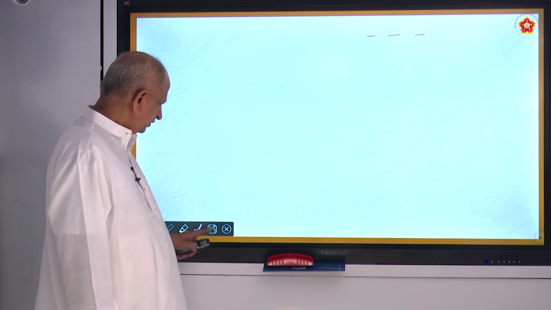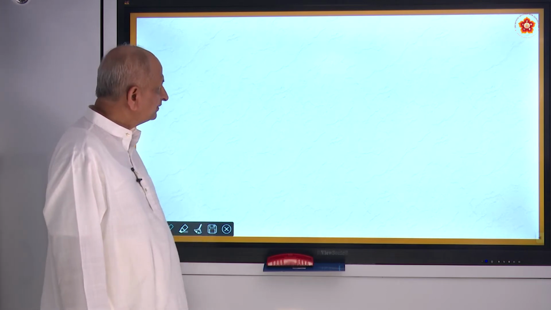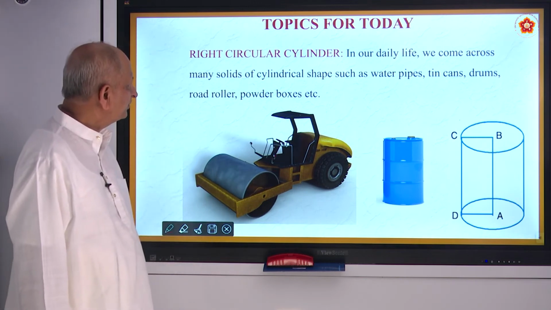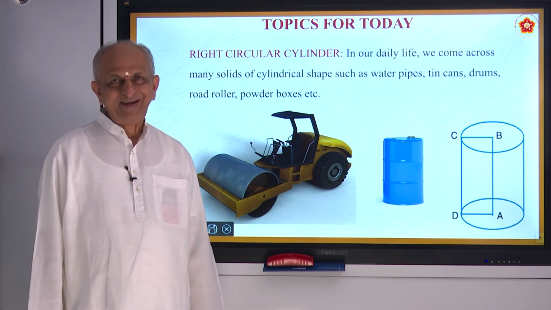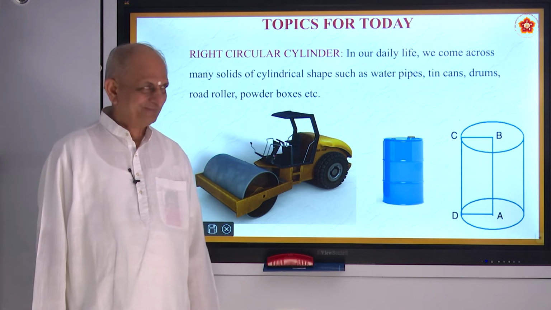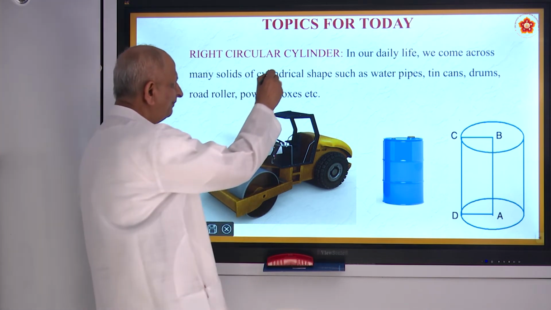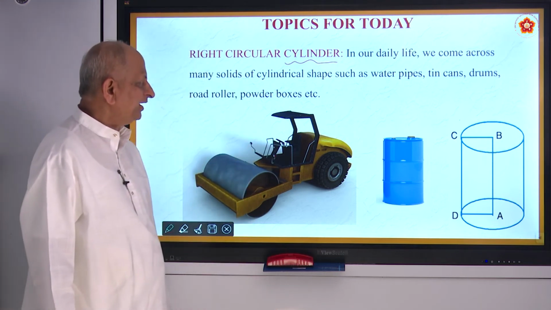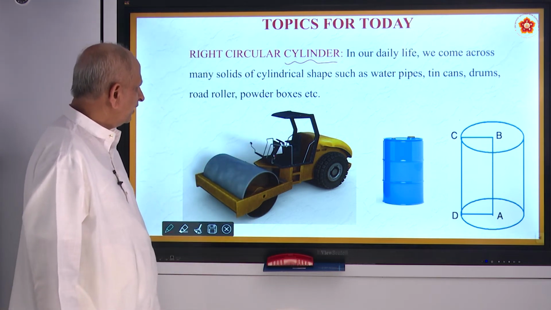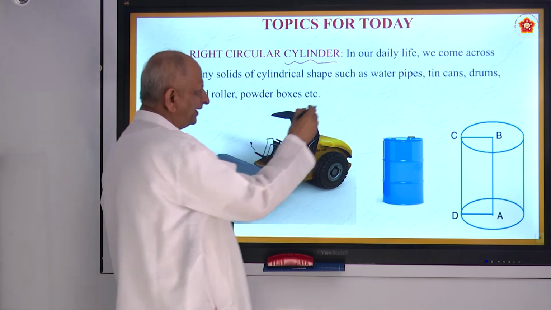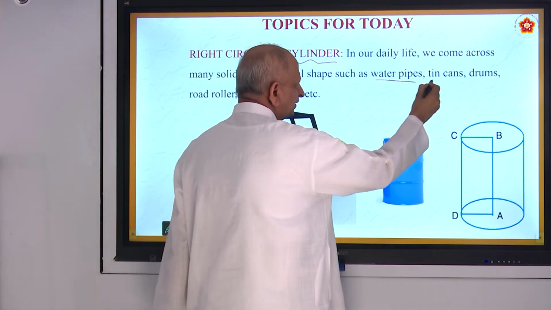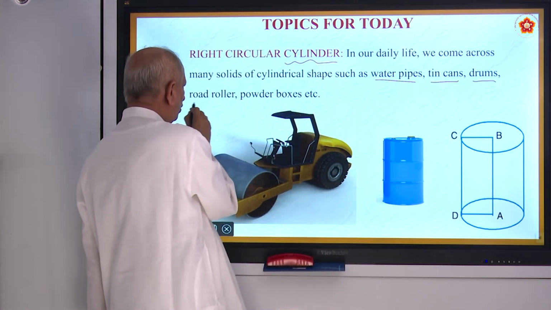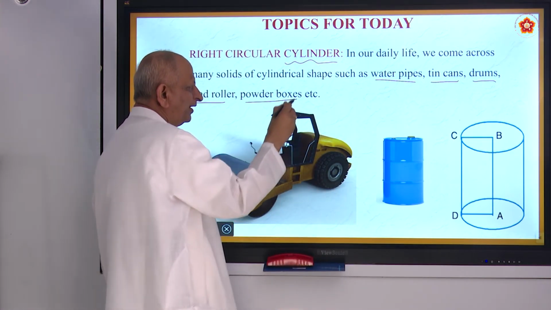Okay. Now coming to today's topic. Today's topic is about the cylinder. Right circular cylinder. So note this new name, cylinder. Where do you come across cylinders? We have solids such as water pipes, tin cans, drums, road rollers, powder boxes.